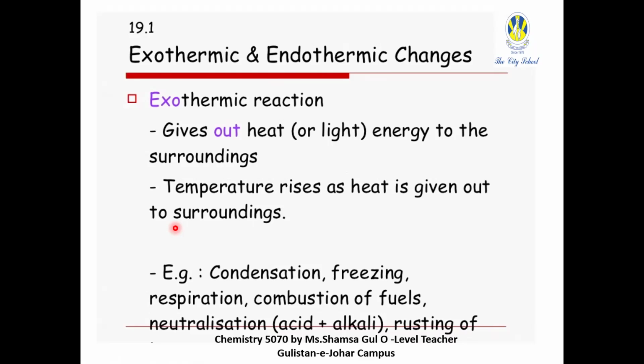Exo means exit: it gives out heat energy to the surroundings. As it is giving heat energy to the surroundings, the surrounding temperature rises. Examples of exothermic changes are condensation, freezing, respiration, and combustion of fuels; you burn fuels to release energy. Neutralization is also an exothermic change, and also rusting of iron. We are just going to deduce on the whiteboard how condensation and freezing are exothermic changes, right?